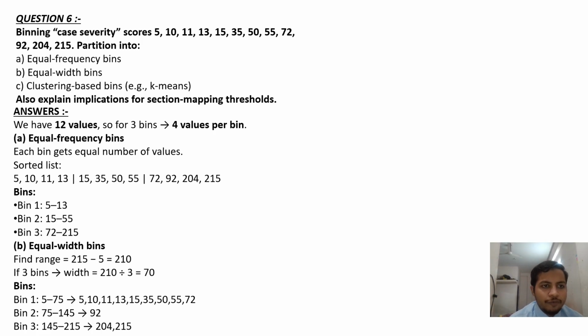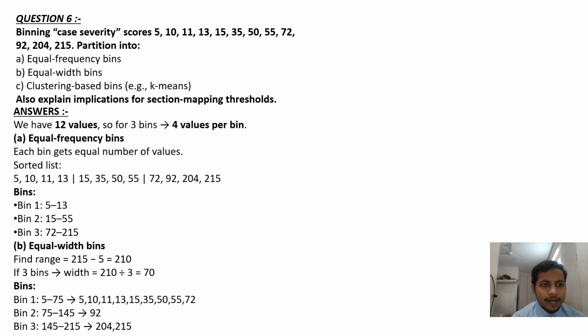B part, equal width bins. Find range: 215 minus 5, which is 210. For 3 bins, the width will be 210 divided by 3, which is equal to 70. So the bins here: bin 1, 5 to 75, the values are given. Bin 2, 75 to 145, that is 92. Bin 3, 145 to 215, which is 204 and 215.